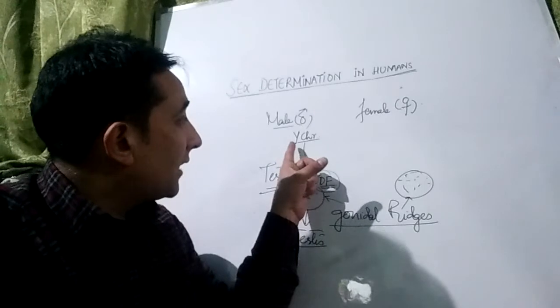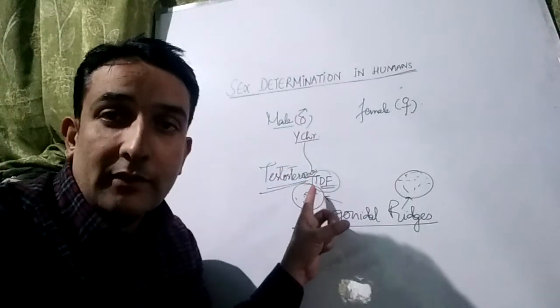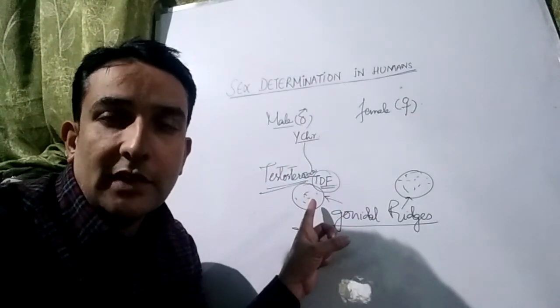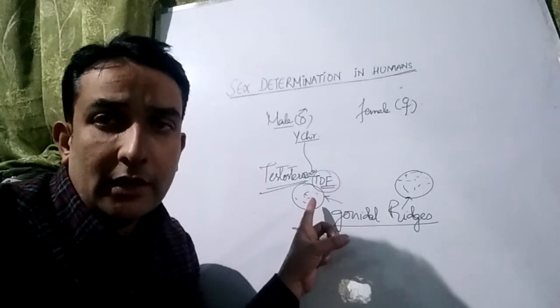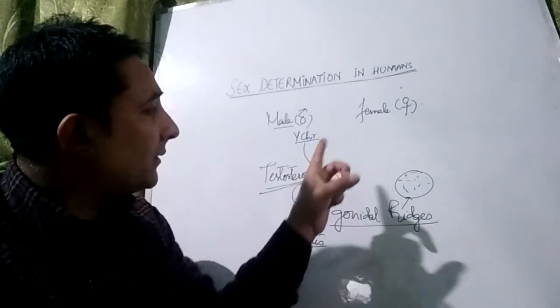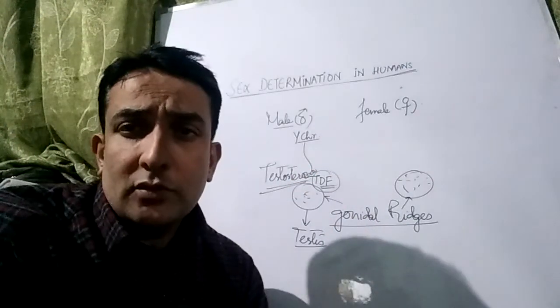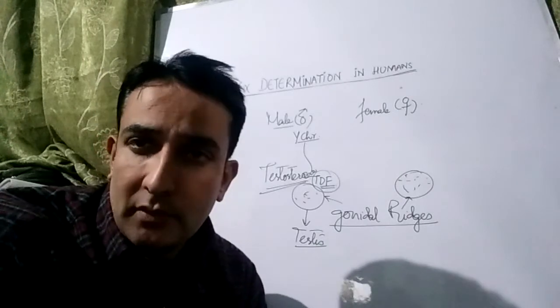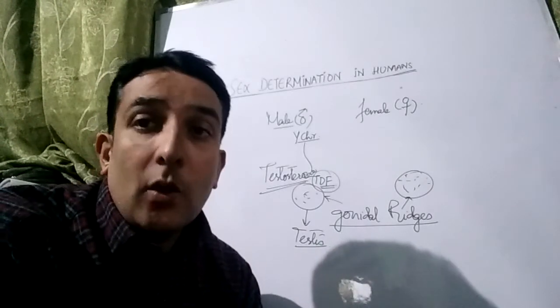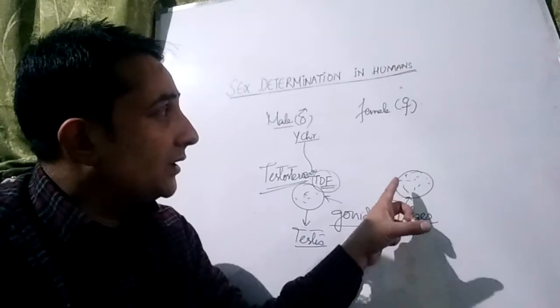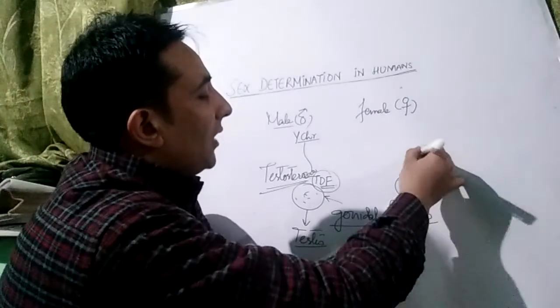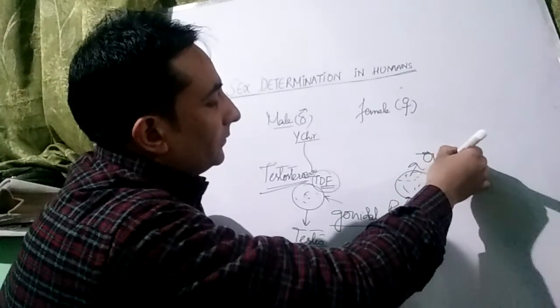So the SRY region produces the testis determining factor, and the gonadal ridge in males develops into the testes. In females, there is no Y chromosome, so there is no SRY region and no TDF is produced, and the gonadal ridge begins to develop into the ovary.